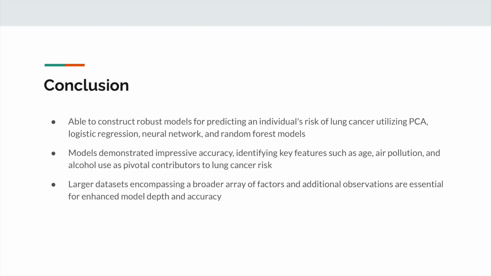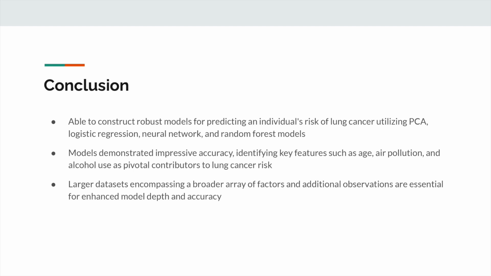In wrapping up our project, our primary objective was to construct robust models for predicting an individual's risk of lung cancer, a disease that stands as a significant global health concern. Ranked among the leading causes of cancer-related death, lung cancer warrants a focused exploration into risk factors for early detection and preventative measures. Through our efforts, we've uncovered crucial insights through a logistic regression, neural network, and random forest model. These models demonstrated impressive accuracy, identifying key features such as age, air pollution, and alcohol use as pivotal contributors to identifying lung cancer risk.